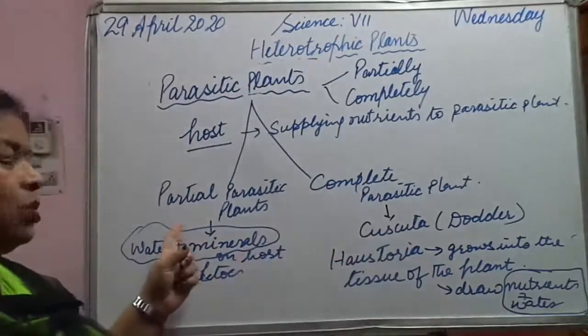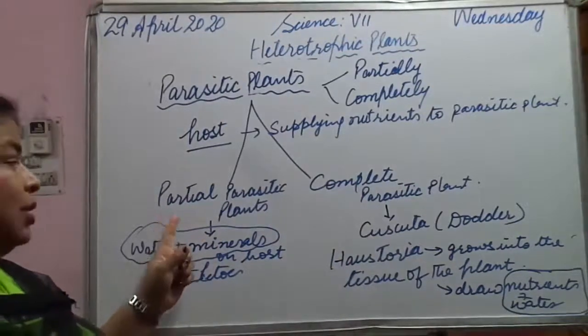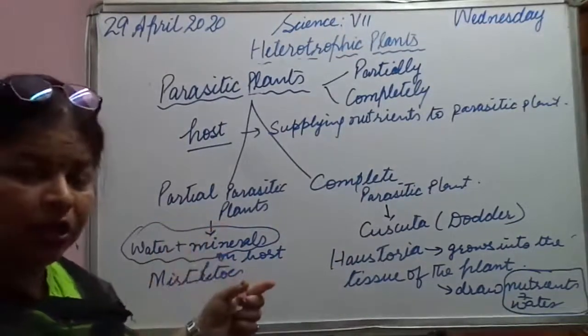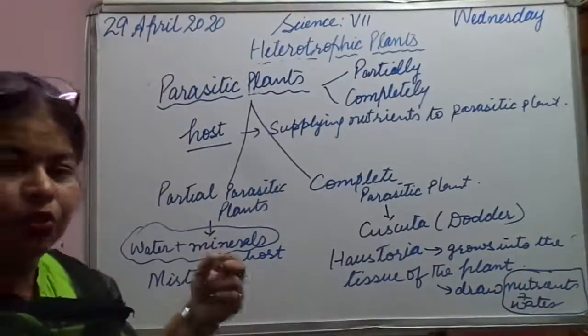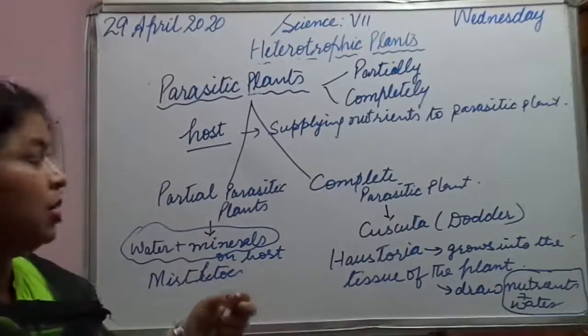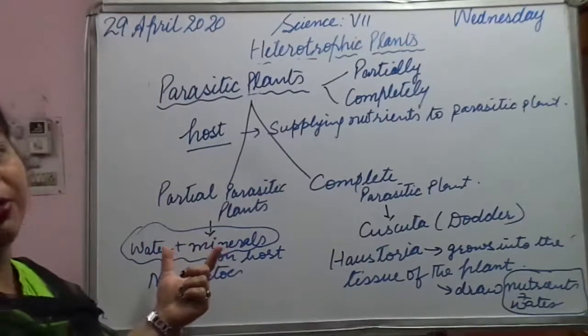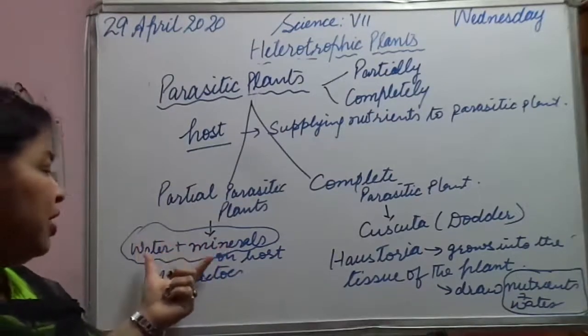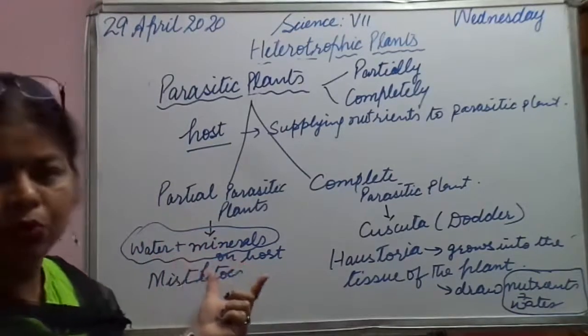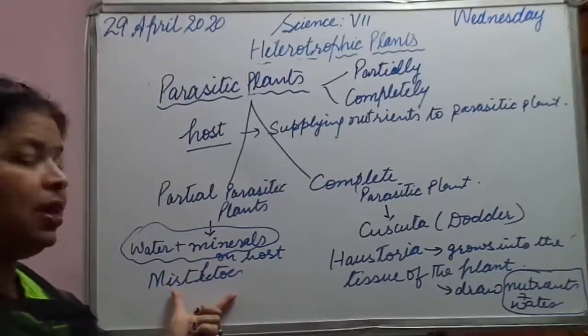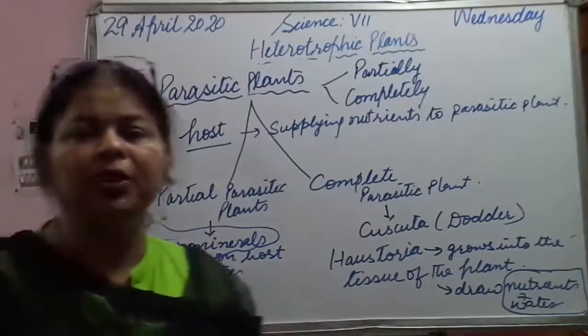Then comes the next one, partial parasitic plants. They do not completely depend on the host. They have chlorophyll and can do photosynthesis, but they require water and minerals, so they derive water and minerals from the host plant. An example is mistletoe.